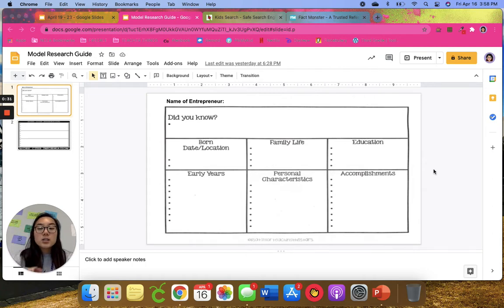And for this, you can print this off, or you can just type directly on this document. I did not add any text boxes, so if you are going to type, we're going to have to add some text boxes, and I'll show you how to do that.